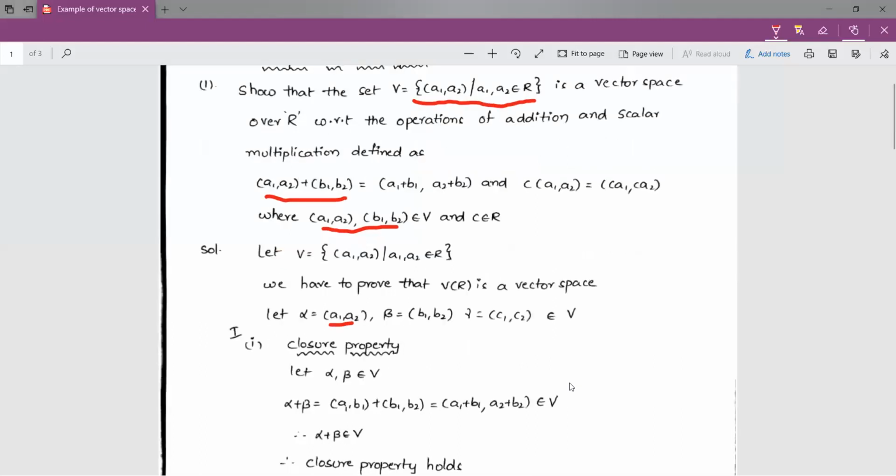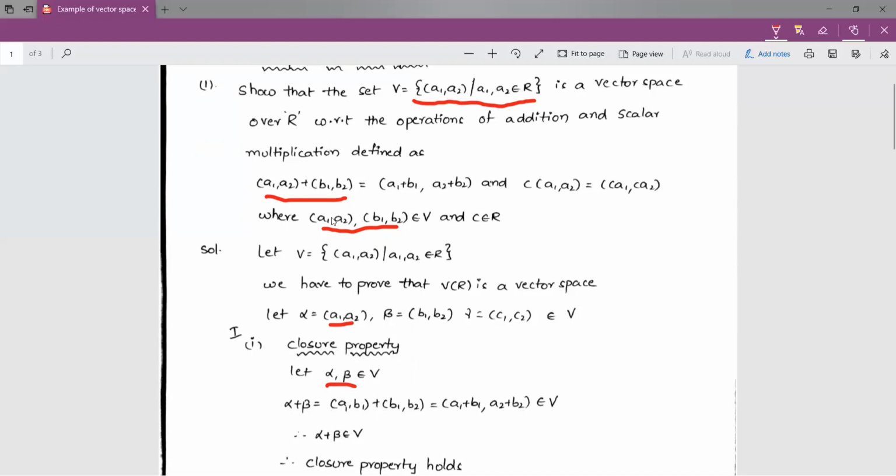So the first condition I have to prove is (V, plus) is an abelian group. In an abelian group we have five conditions. First one is closure property, second one is associative property, third one is identity property, fourth one is inverse property, and fifth one is commutative property. So first I am going to prove the closure property. For closure property, we have to consider two elements alpha, beta from V. Here alpha is one ordered pair and beta is another ordered pair. So now we have to add these two ordered pairs.